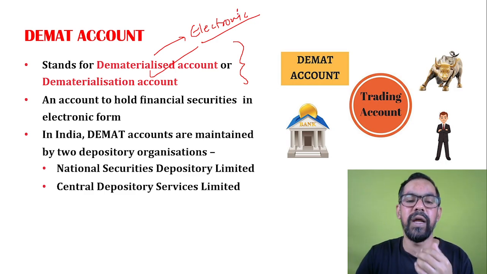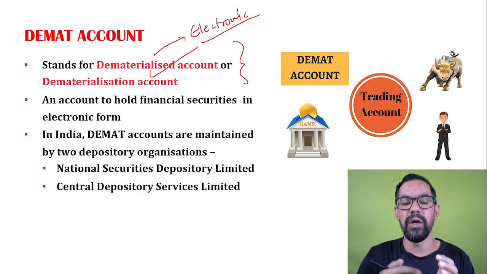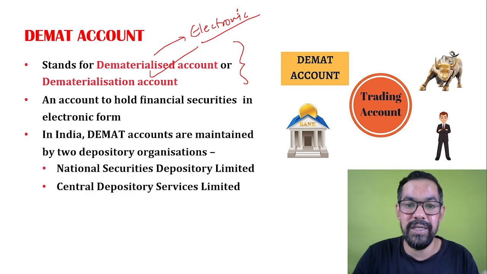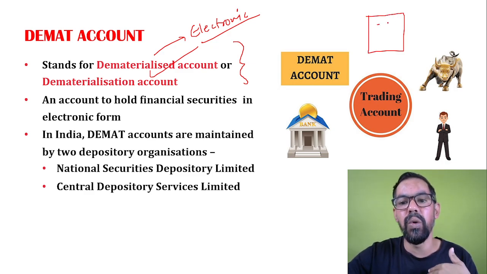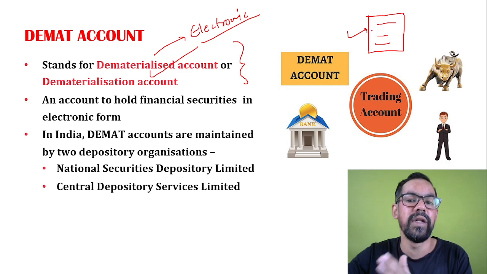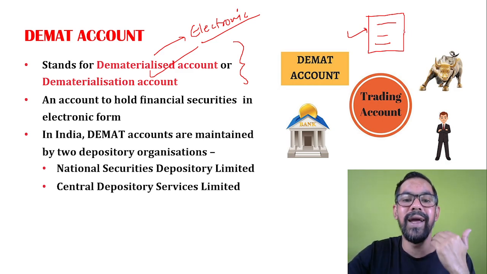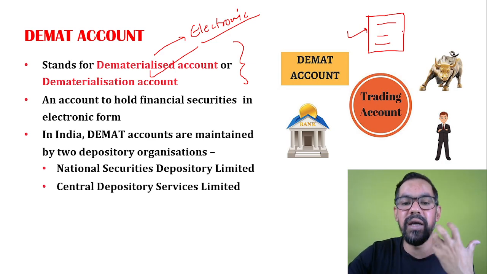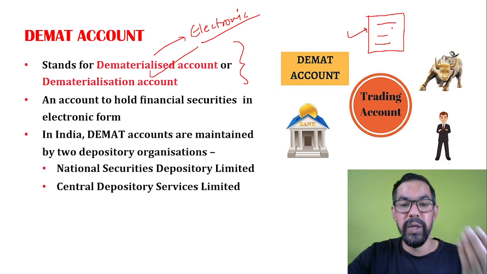Previously, when we did not have this Demat account system, when you purchased any shares or bonds, the issuing entity generally issued you some certificates. When you hold things in certificates, there are so many risks associated with these certificates and documents. They can be lost, they can be stolen, and there can be some other challenges as well, or even liquidity problems.